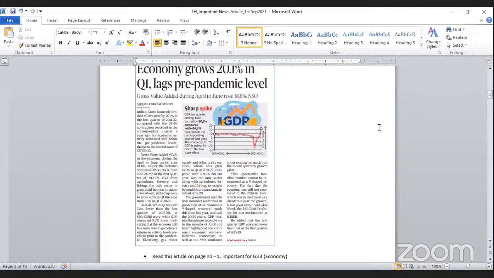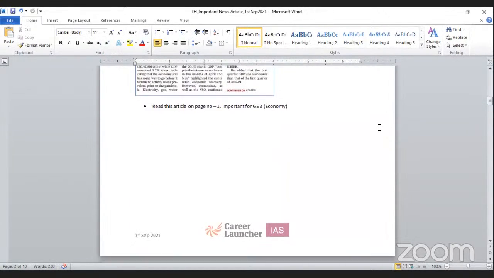Some improvement has been seen as per the pre-pandemic level, that you can read about. What is gross value added, what are the parameters of GDP, NDP, NNP, and various others, that you need to know for the prelims as well as for the GS paper 3 mains examination.